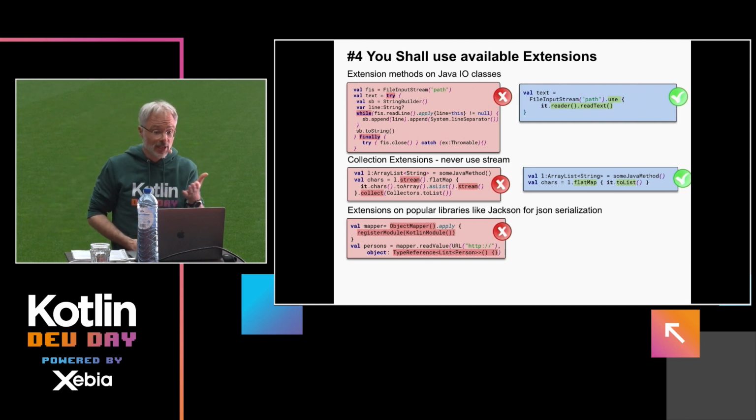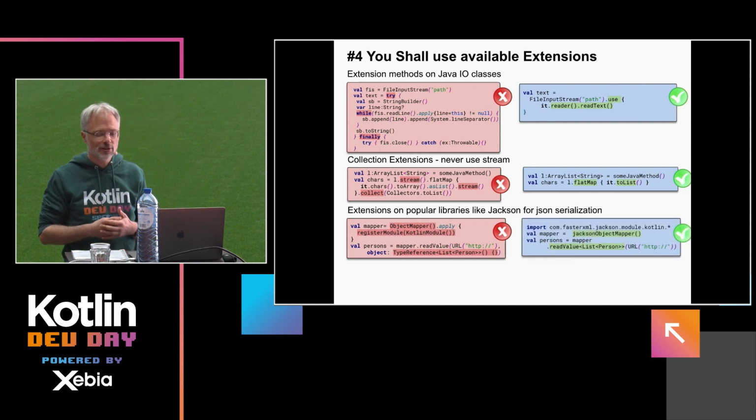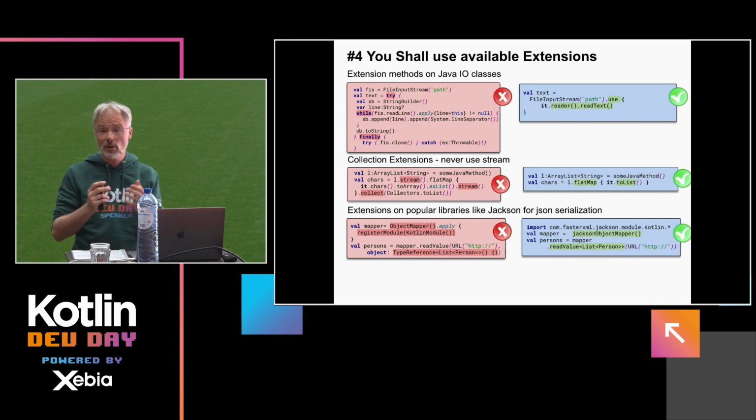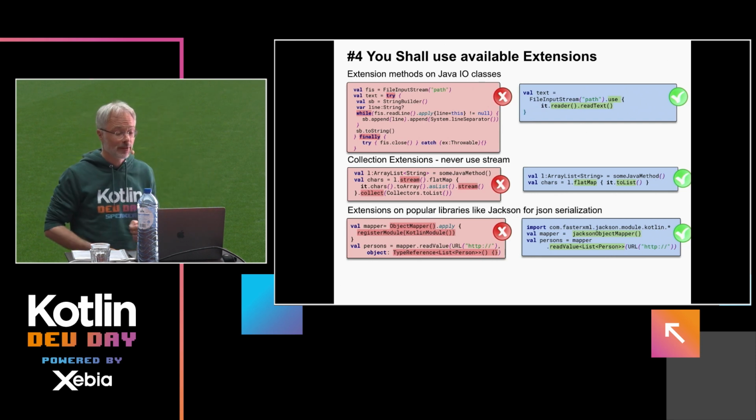The same is true, for instance, for Jackson, where you have these reified type additions so that you can, for instance, deserialize a value simply by offering its type, and you do not have to wrap it in this ugly TypeReference thing.